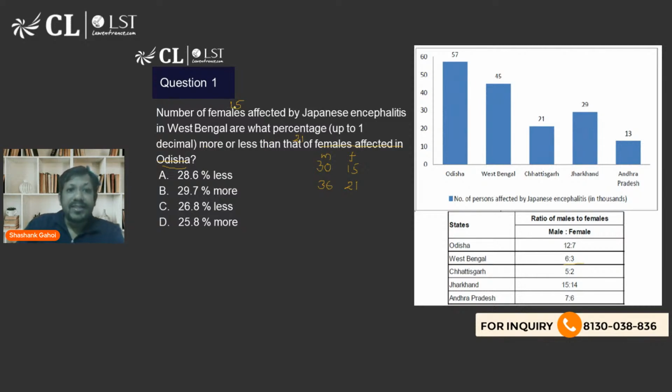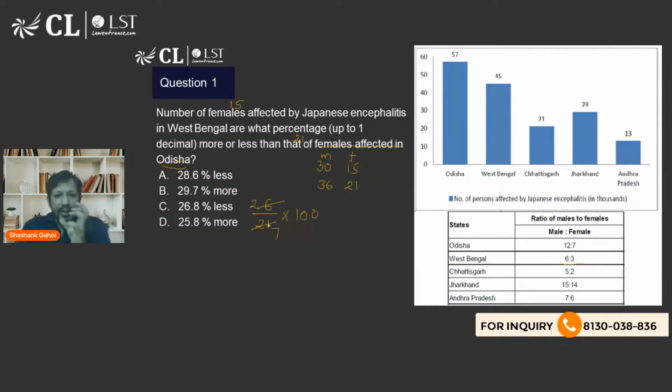So I can say that 15 is what percent more or less than 21. So 15 is 6 less than 21. So what is the percentage? That is 6 upon 21 into 100. This is a simple question of percentage change. So this comes out to be 2 upon 7.